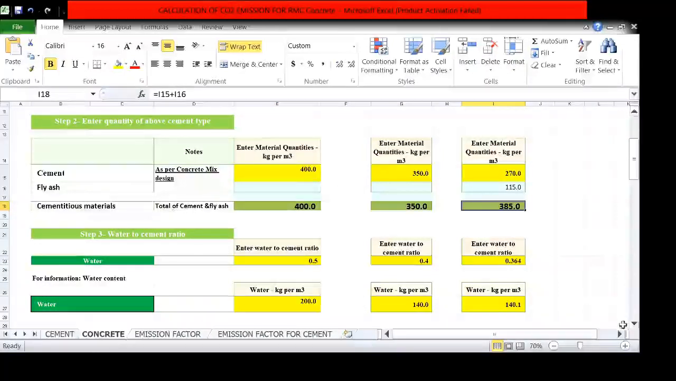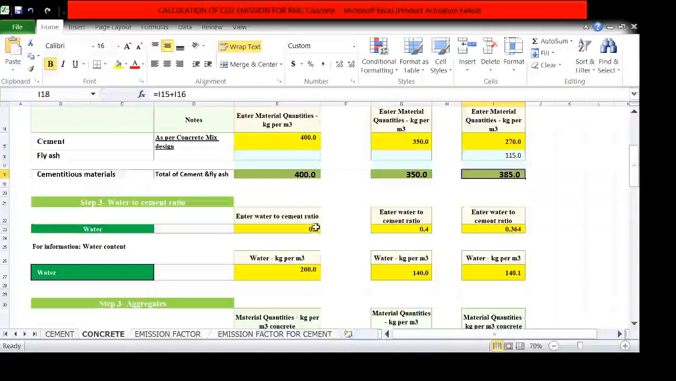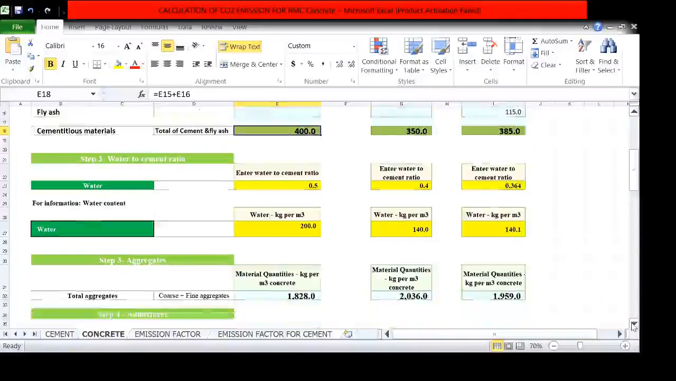Now let us calculate the water cement ratio. As per concrete mix design of IS 456 2000, the water cement ratio is 0.5 for the first, 0.4 for the second, and 0.364 for the third. As per that, the total water required for mix 1 is 200, with water cement ratio 0.5 and cement content 400. In a similar way, I calculate the water cement ratio for mix 2 and 3.